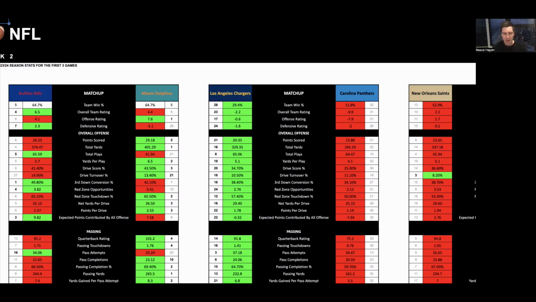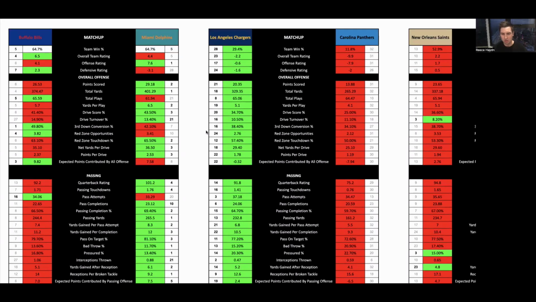Then when we look at player props as well, we're looking at using the bet finders, looking at where teams' strengths and weaknesses are and how we can capitalize on that. Then also which players we want to use to capitalize on that.